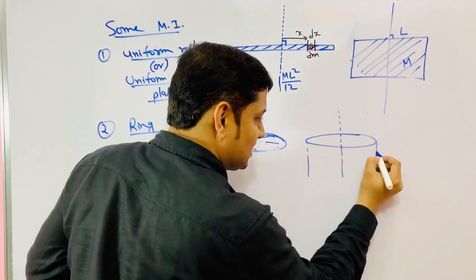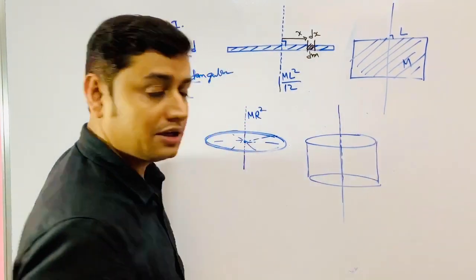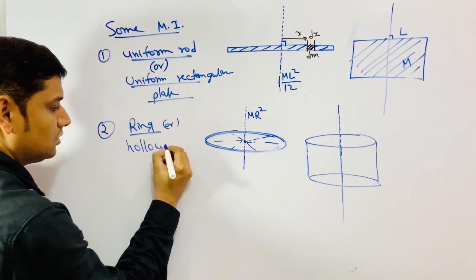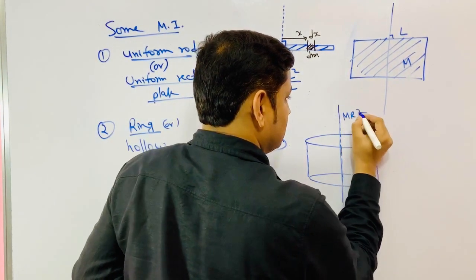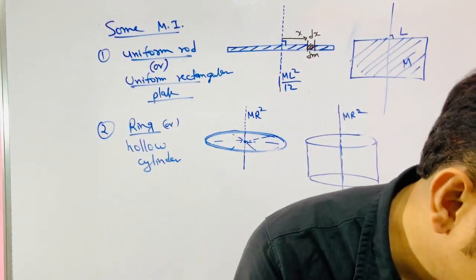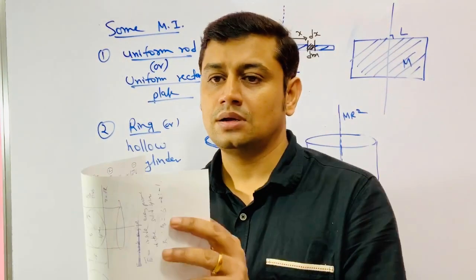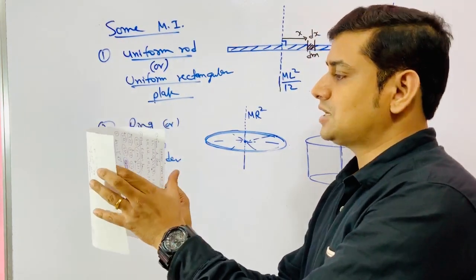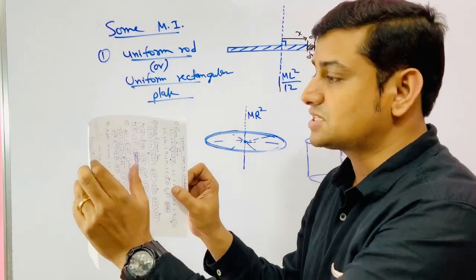We are concerned about axis, not from the point. So distance from this axis remains the same. Even if this is ring or hollow cylinder, you would get MR square. Total mass M, radius R. Even if it is an arc of the ring, or arc of the cylinder, understand, this cylinder subtends at the axis angle 60 degree.